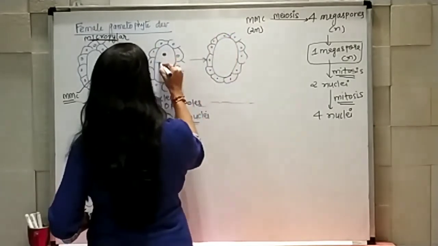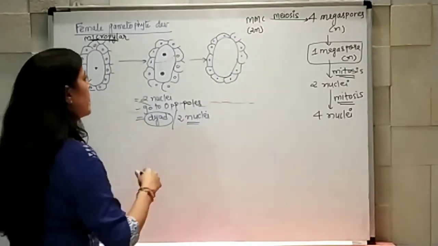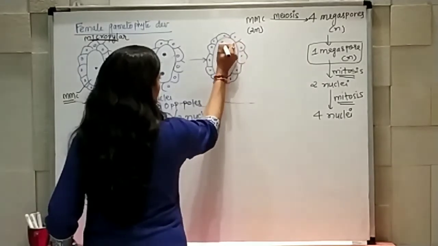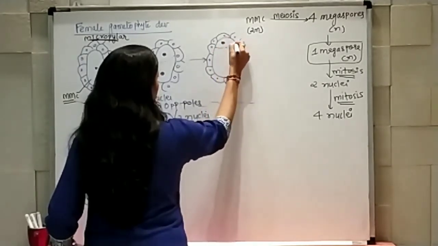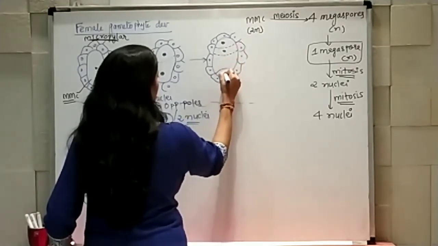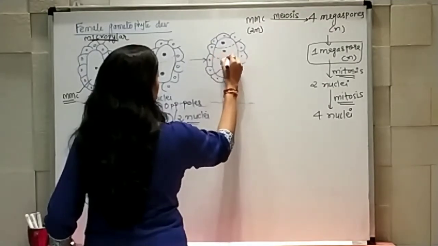You can show, if you want, the cell-like structure, and now at both ends we are having 1, 2 at one end, 3 and 4 at another end.